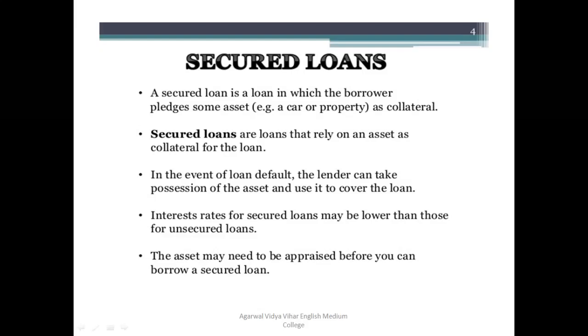Suppose, for example, we take the example of a house. The house property papers are transferred to the banker. In this situation, the banker will take possession of that house and sell it to recover the loan amount with interest, not only the principal amount. And the excess amount: suppose the market value of the house is more than the loan amount with interest. Suppose the loan amount with interest is 10 lakh plus 1 lakh interest, total 11 lakh. Again, I am repeating, the principal amount is 10 lakh, the interest amount is 1 lakh, so the total amount to be recovered is 11 lakh rupees.